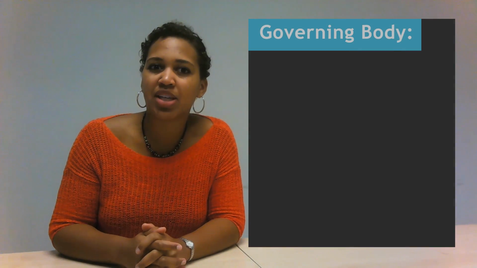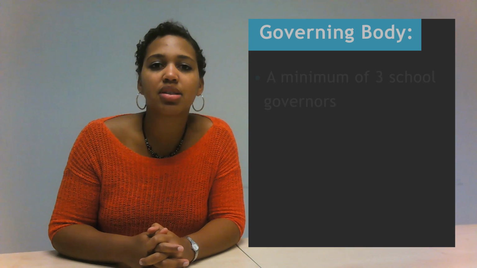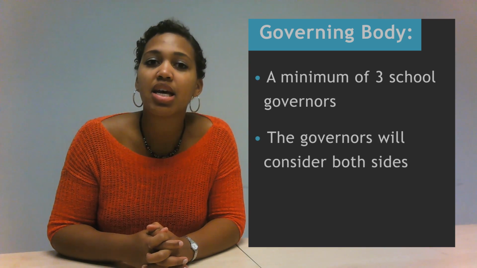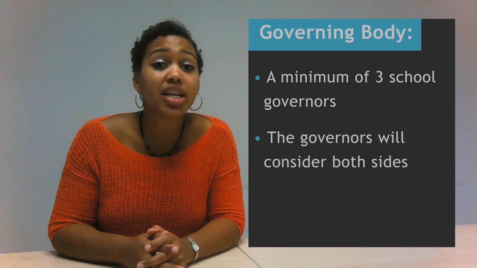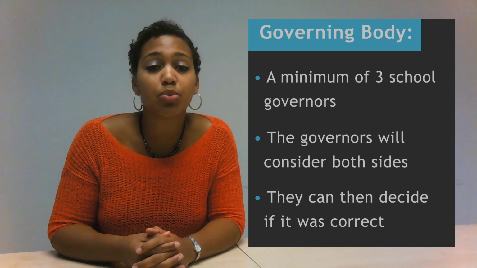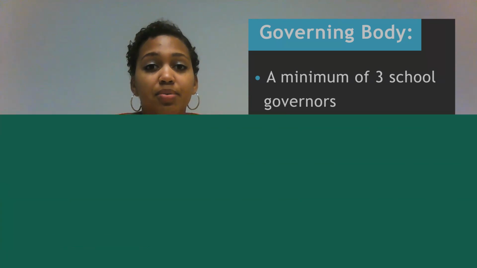Moving on to the governing body. This is made up of school governors. A minimum of 3 governors will consider the representations from both sides. This will either be in writing, or if the exclusion is over 5 days, this will be at a hearing. They will then decide whether or not to uphold the exclusion.